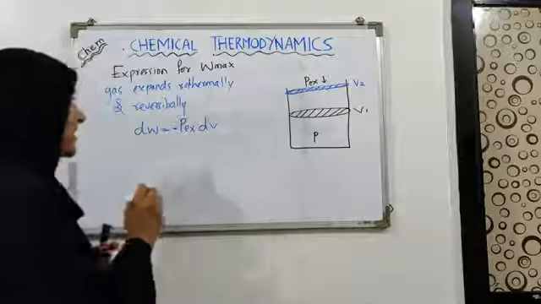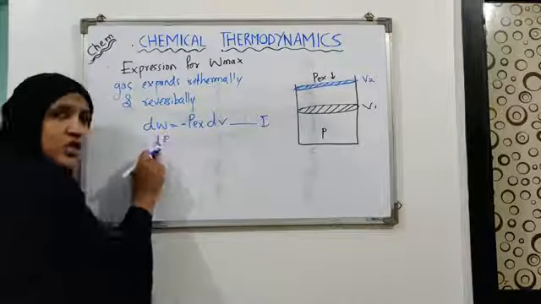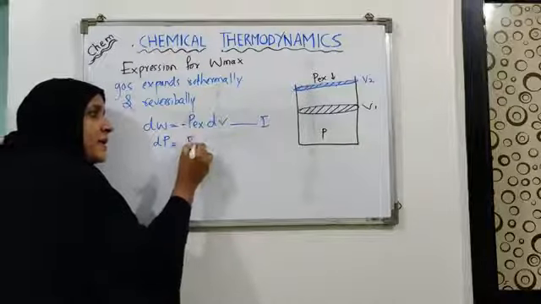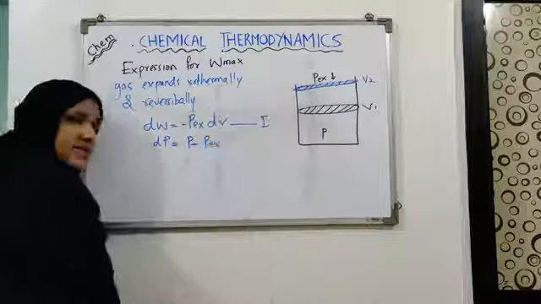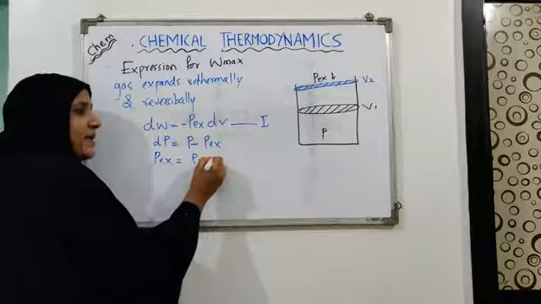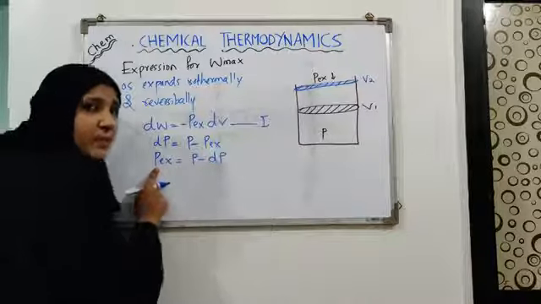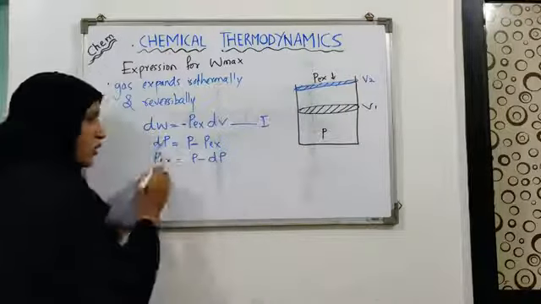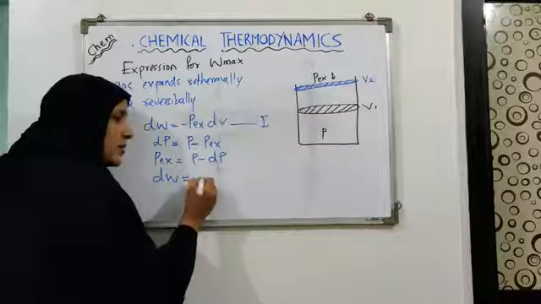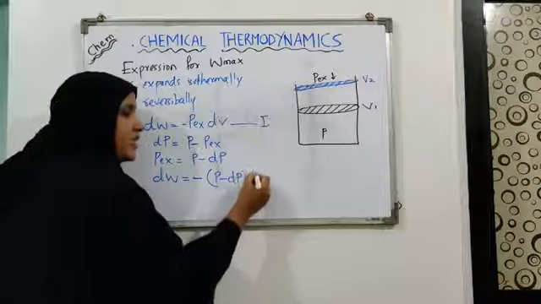So let's say that the change in pressure is given as dP, because there is a small change in pressure, that's why I am using d. dP is P minus P external. So we'll say that P external can be equal to P minus dP. Now let's use this value of P external in equation 1. Now your equation 1 becomes dW equals minus (P minus dP) into dV.